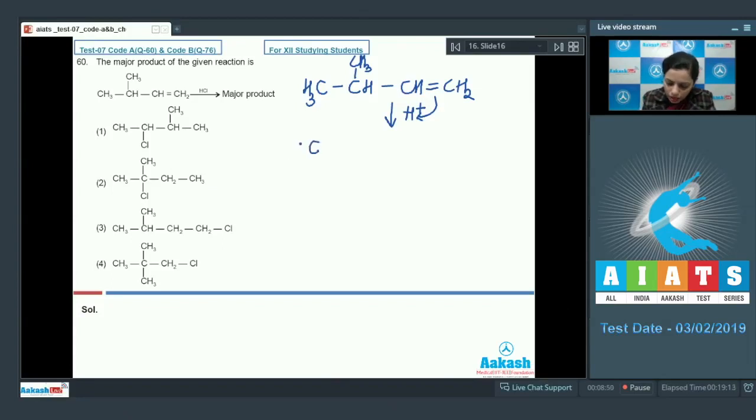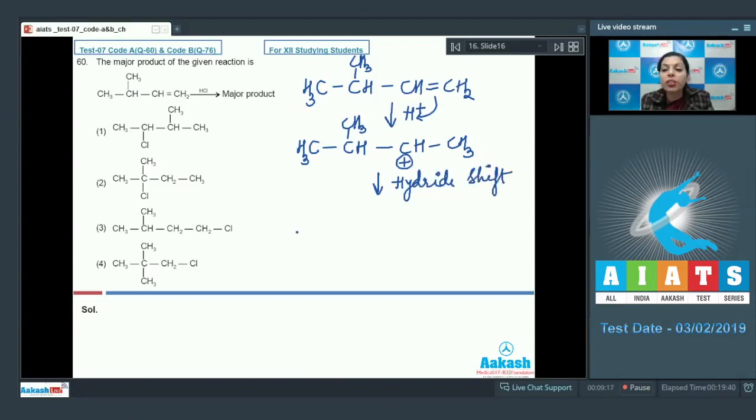In this case, first the addition of H plus ion would be there, and that will result in the formation of a carbocation that is formed here. This is a secondary carbocation. This is not stable. It means in this case there is a hydride shift. This is a 1,2 hydride shift here. And that shift results in the formation of the tertiary carbocation.